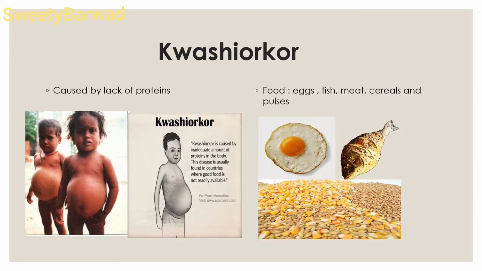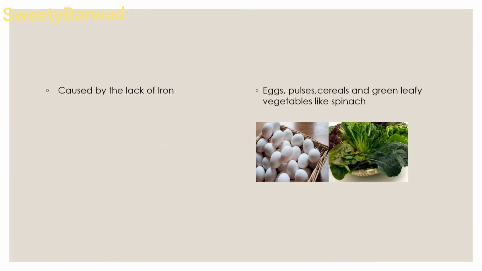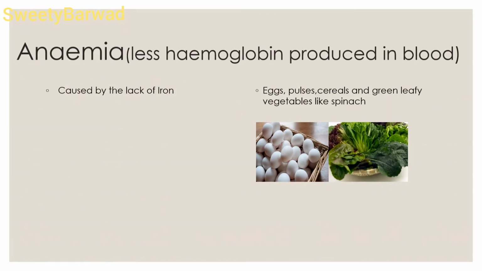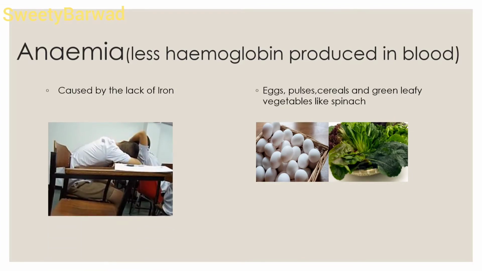The other disease is anemia. Anemia means less hemoglobin is produced in the blood. So it is caused by the lack of iron. Blood carries less oxygen in the body, resulting in pale looks, tiredness, and loss of appetite and weight. To avoid this disease, eat eggs, pulses, cereals and green leafy vegetables.